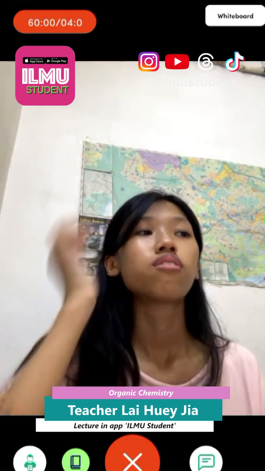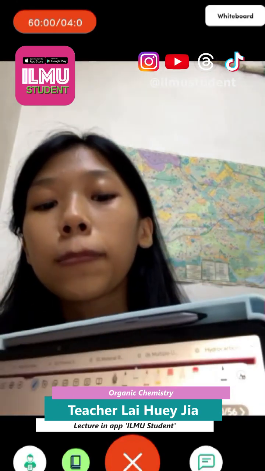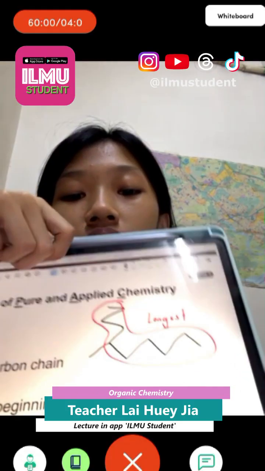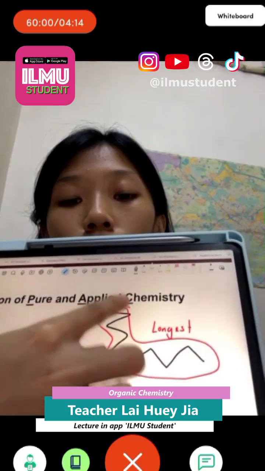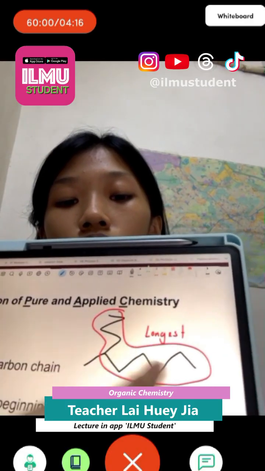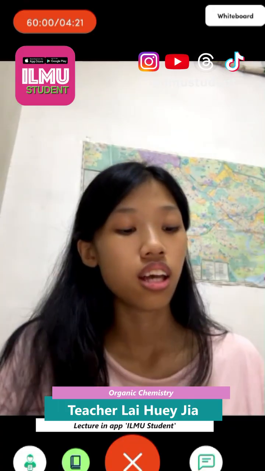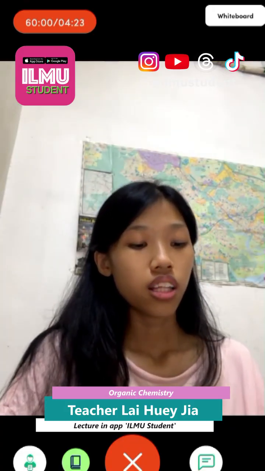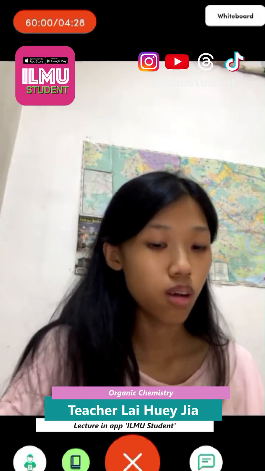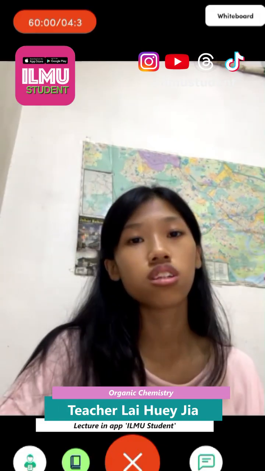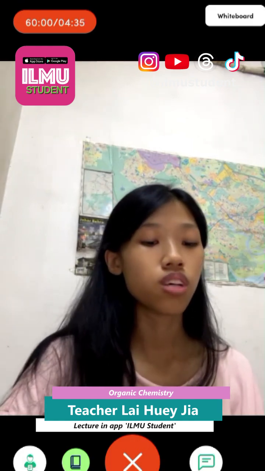For example, like this, we have one carbon, one carbon, one carbon, one carbon. So instead of this, we need to take this, which is the longest carbon chain. And the second is we give the numbering to the main chain, but the numbering should start from the end closest to the branch and or functional groups such as OH, double bond, triple bond.